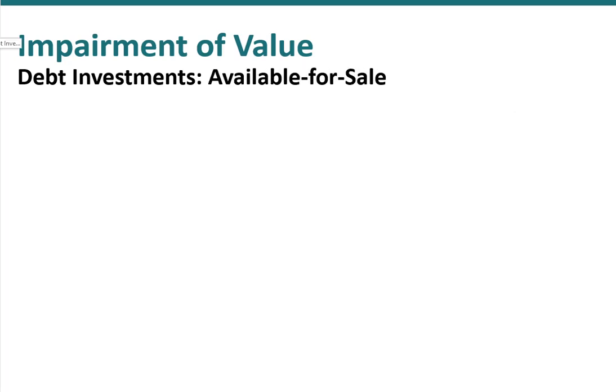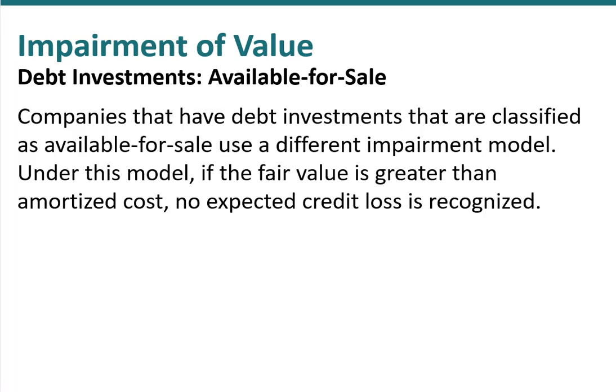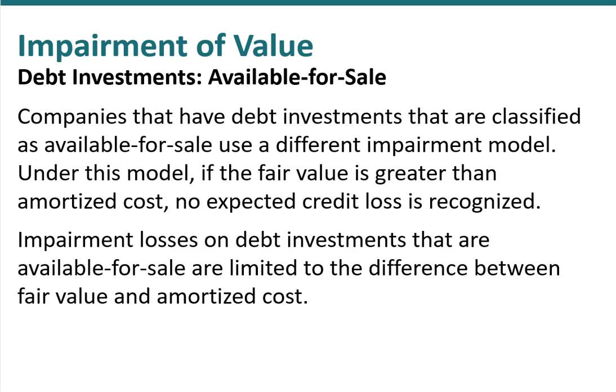On the other hand, what if we had debt investments that are classified as available for sale? In this case, what we're going to do is use our impairment model, but if the fair value is greater than our amortized cost, in other words, if we could actually sell them for more than what we have them on our books for, we're not going to take a loss because we could just as easily turn around and sell the securities and avoid that credit loss. Any impairment loss on available for sale securities will be limited to the difference between the fair value and our amortized cost.